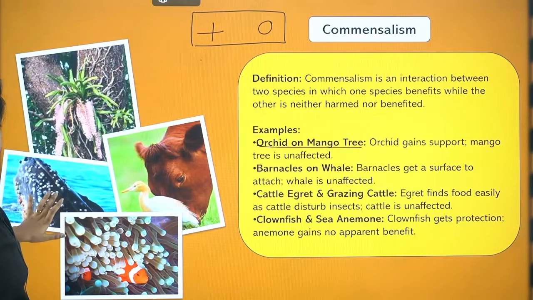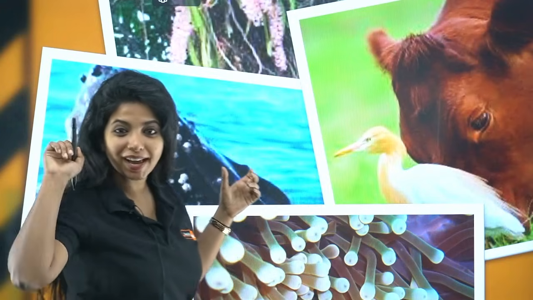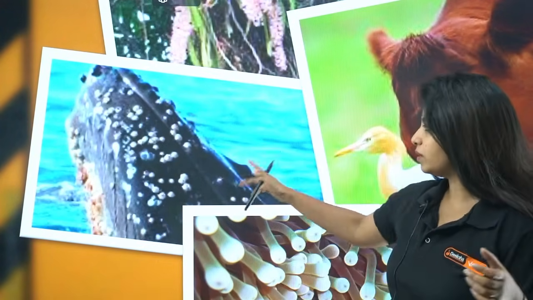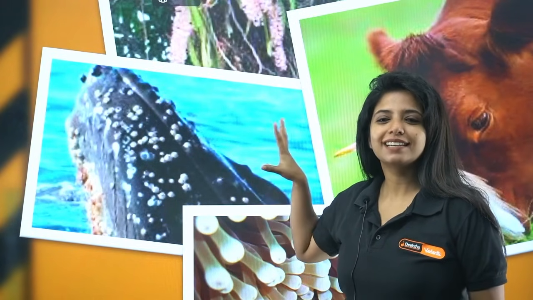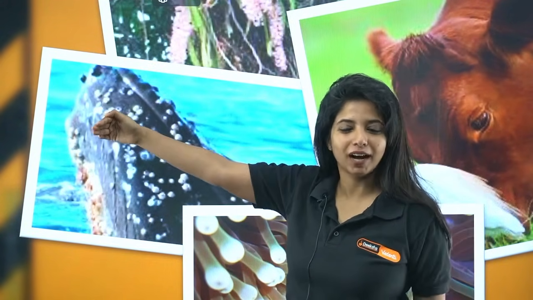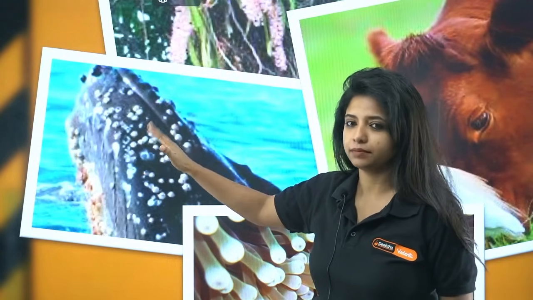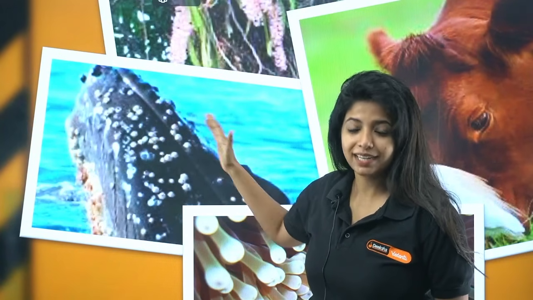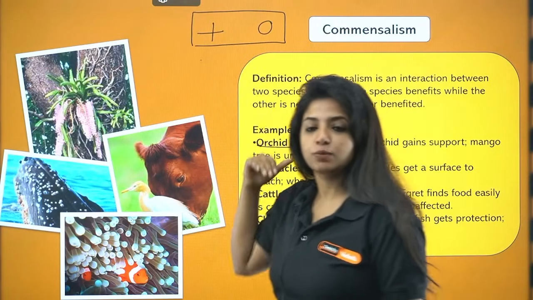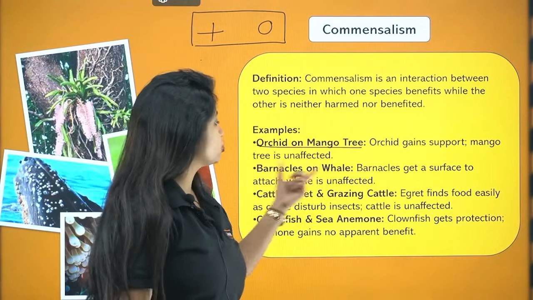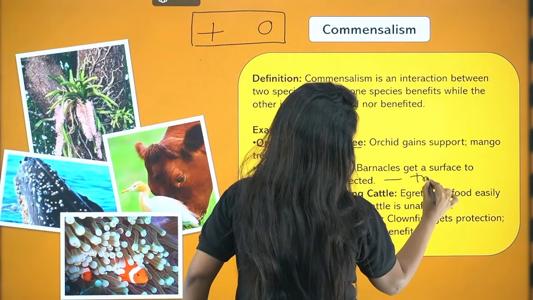Now barnacles on whale. So if at all you have seen, my dear children, on whale you might have seen this small structure out there. This is barnacle. Remember barnacle, we studied there also, balanus and thalamus. Similarly, you have barnacle over here and it is there on the surface of the whale. What does it do on the surface of the whale? It basically needs a transportation medium to move from one area to the other. So is the barnacle harming the whale? Is it benefiting the whale? But is the barnacle getting benefited? Yes, it is getting free transportation out there. So again, this is the +0 relationship. Who is getting positive effect? It is barnacle. Got it? So barnacle gets a surface to attach and whale is unaffected, and basically the barnacle is there for transportation.